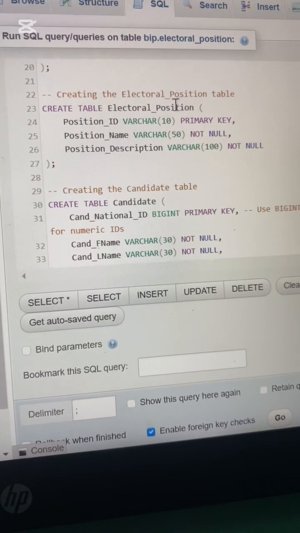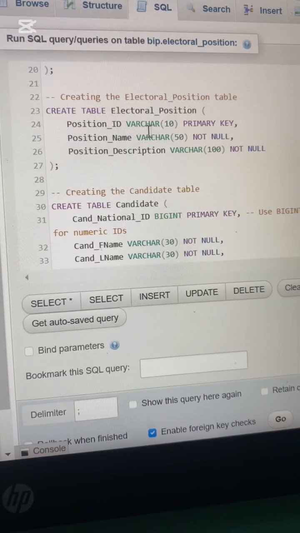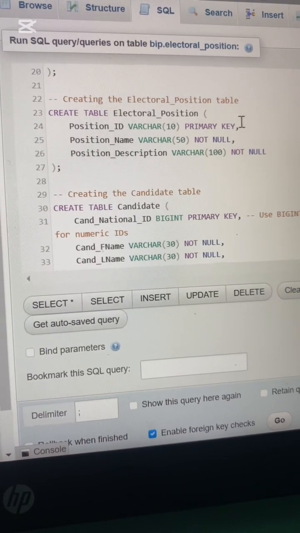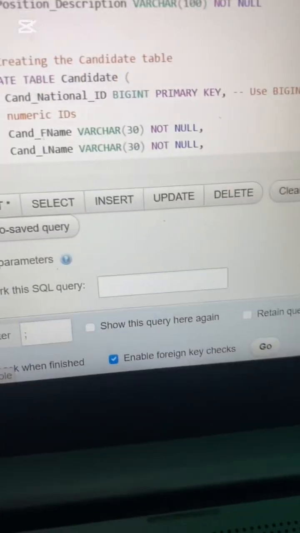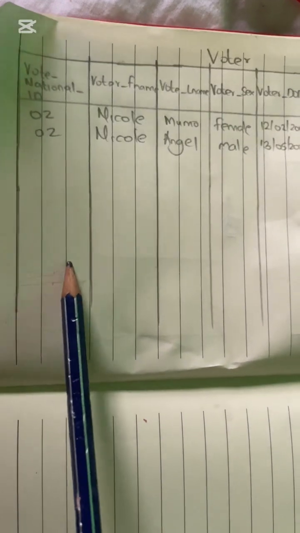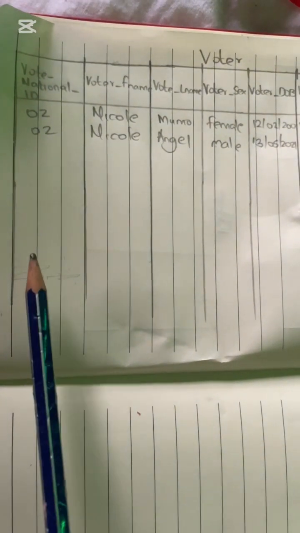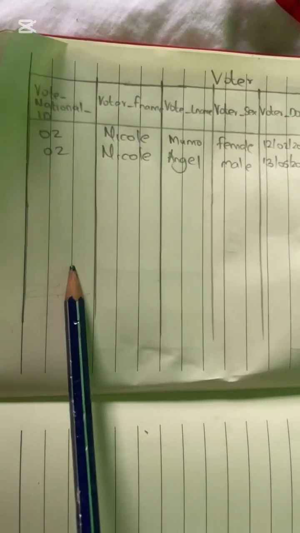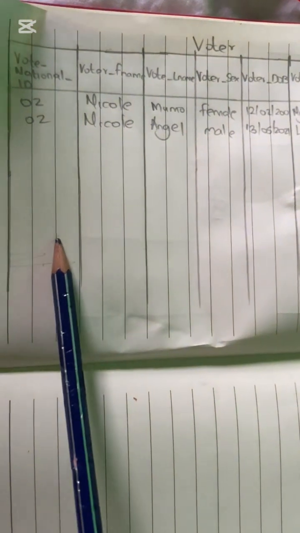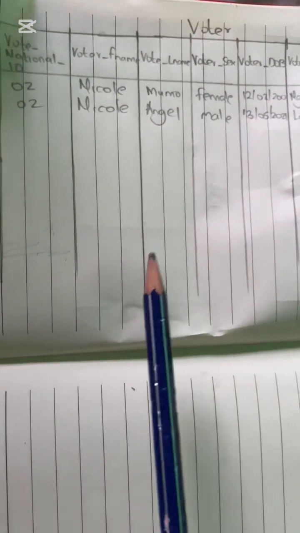Electoral position table, just create it, set it to a primary key. But I also have to mention that this national ID cannot be a primary key in this table, because if I select people with the national ID 2, it will give me 2 people with that same national ID.